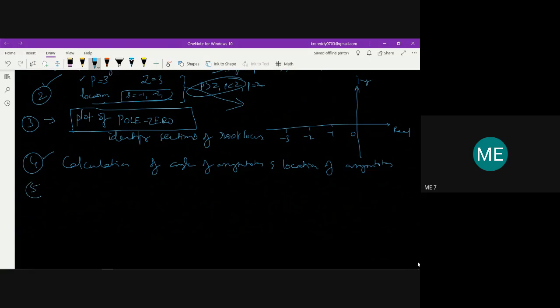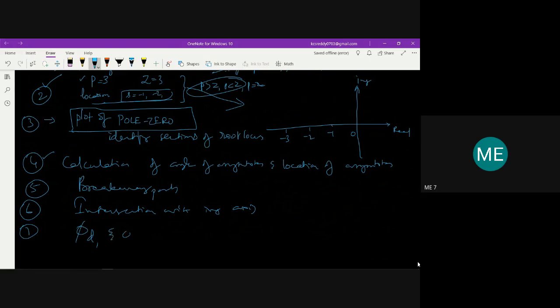Next, the fifth one is the breakaway points. We need to find out the breakaway points. Then the sixth one is to find the intersection with the imaginary axis. Then the seventh one is the angle of departure and angle of arrival.